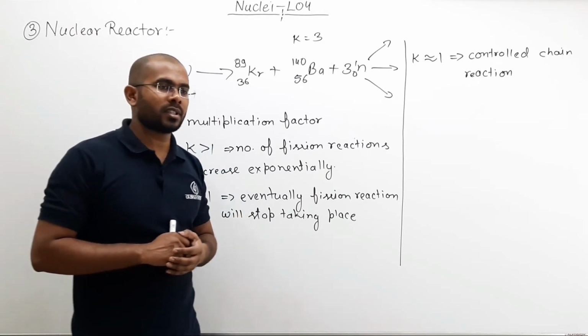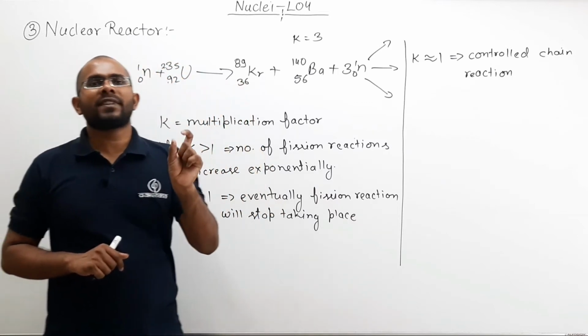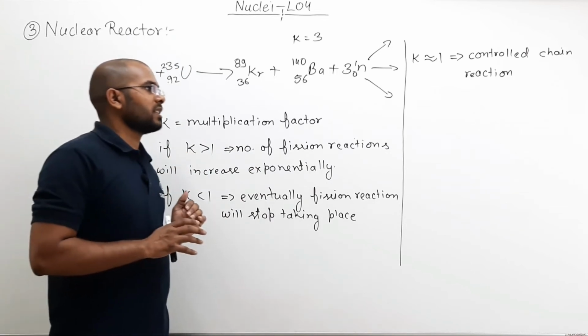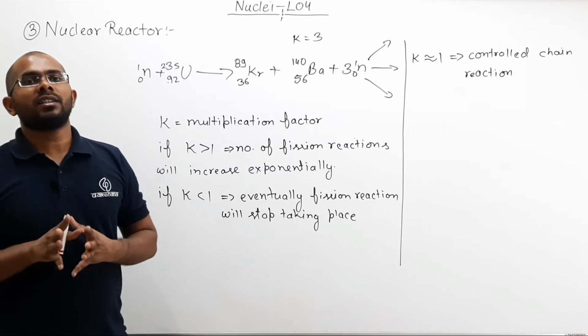What are the control rods? Control rods are rods usually made up of cadmium. Due to these cadmium rods, what happens is that these cadmium rods absorb extra neutrons.